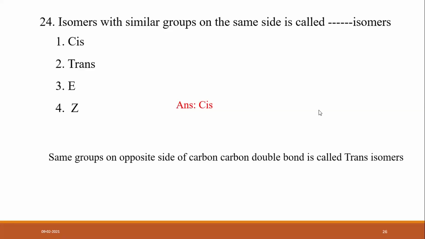As per atomic number, when the highest priority group is on the same side of the carbon-carbon double bond, is it clear? Means what? The highest priority group is on the same side of the carbon-carbon double bond, so it is called the Z isomer. But the question is that isomers with similar groups on the same side of the carbon-carbon double bond are called cis isomers.